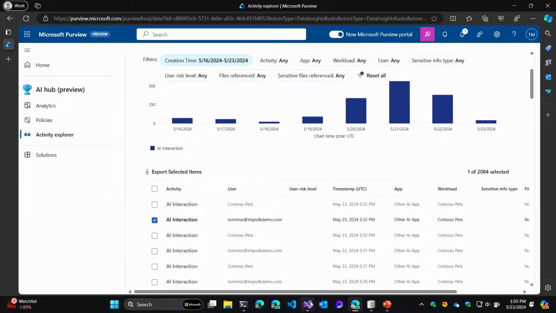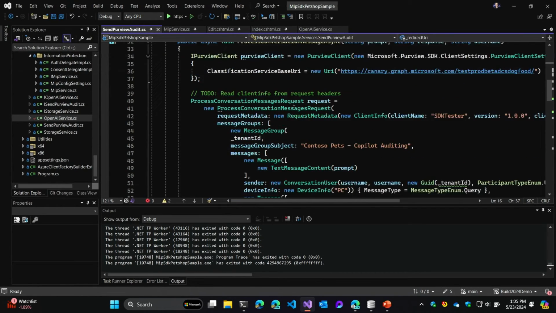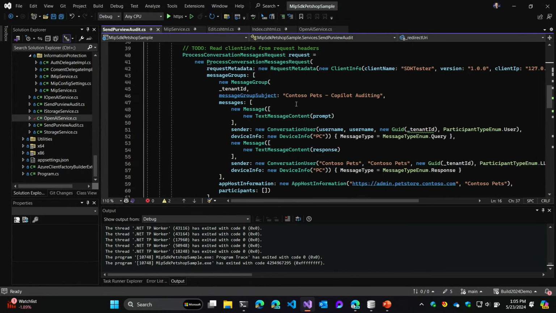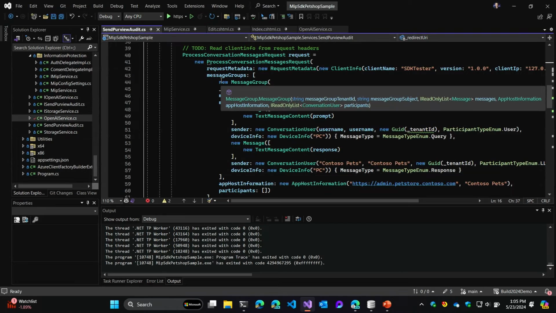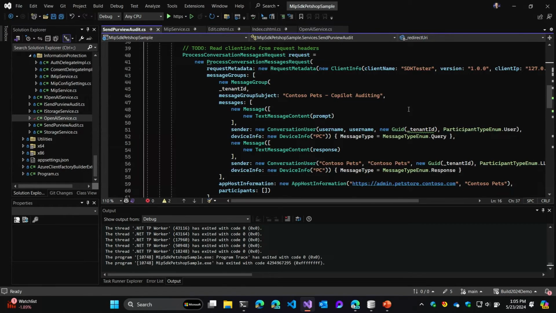And we've done this all with a relatively simple-ish block of code here. So we create this process message request, add some request metadata about the client. We create message groups and a tenant ID so we know which tenant we're referring to. Create a message group. So in this case, we're saying it's Copilot auditing for our Contoso Pets application. And then we'll have some conversations in here. So we've got just two messages here. We take the prompt that the user sent. We take the response from the LLM. We bundle those into that as one message in the message group.